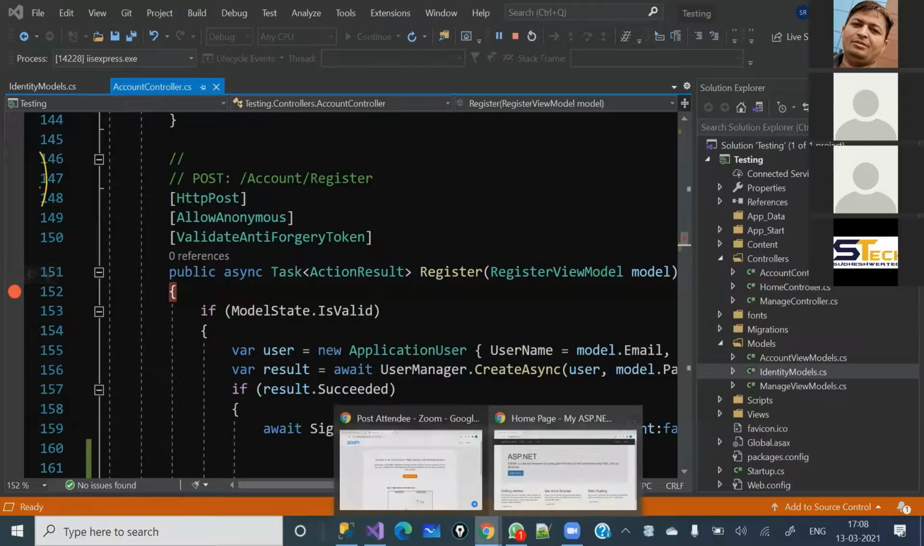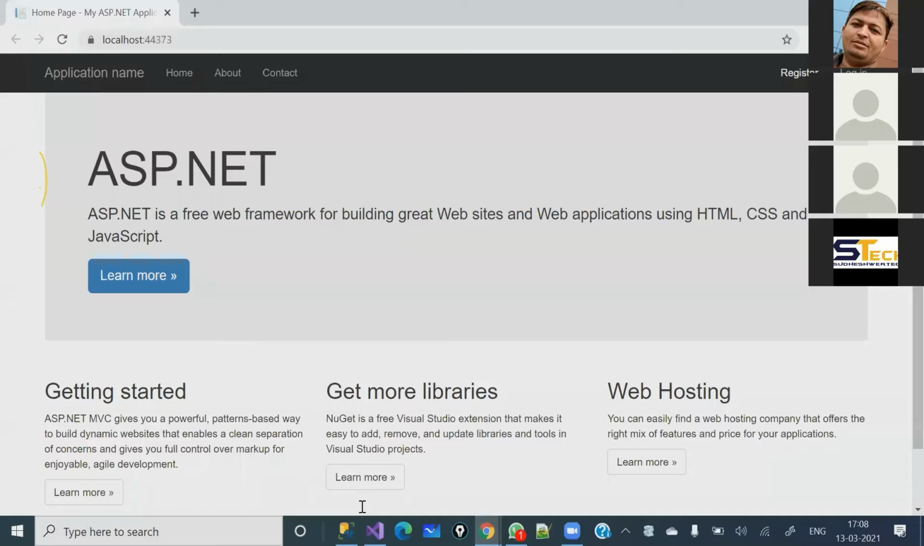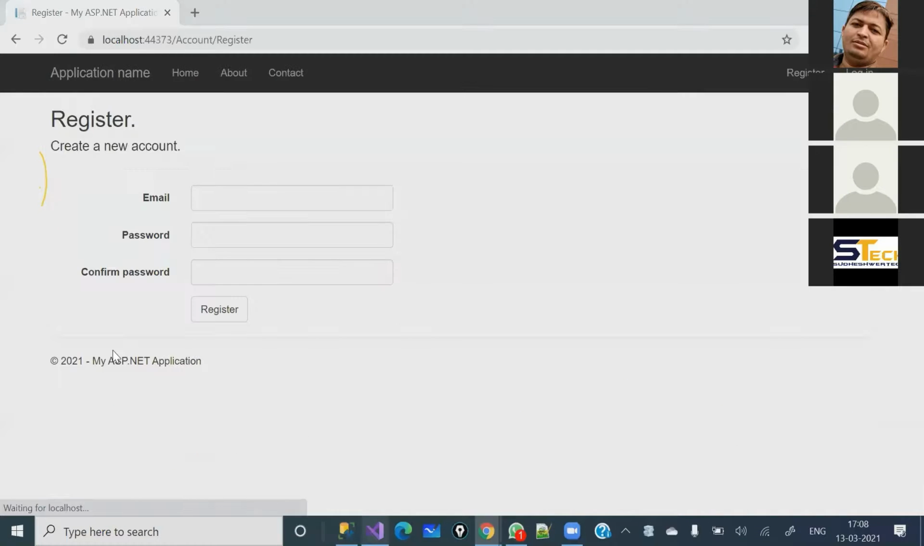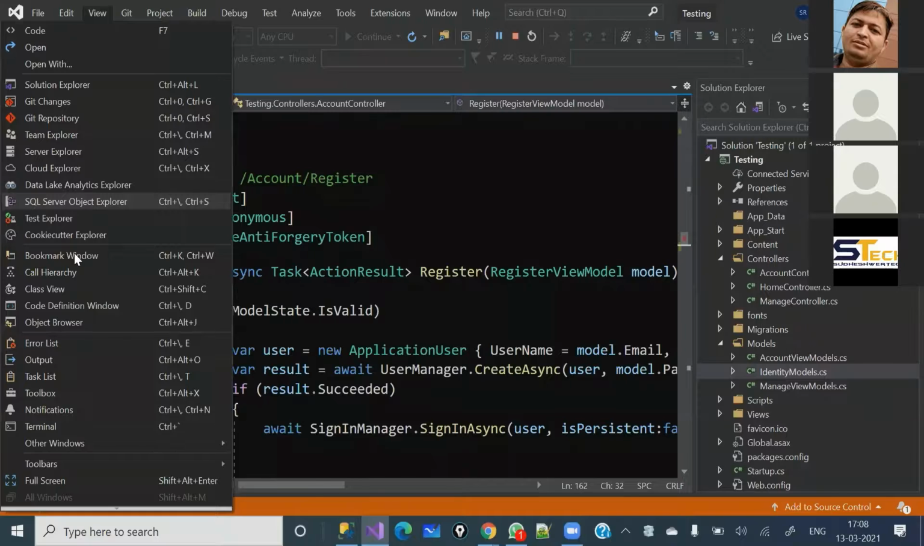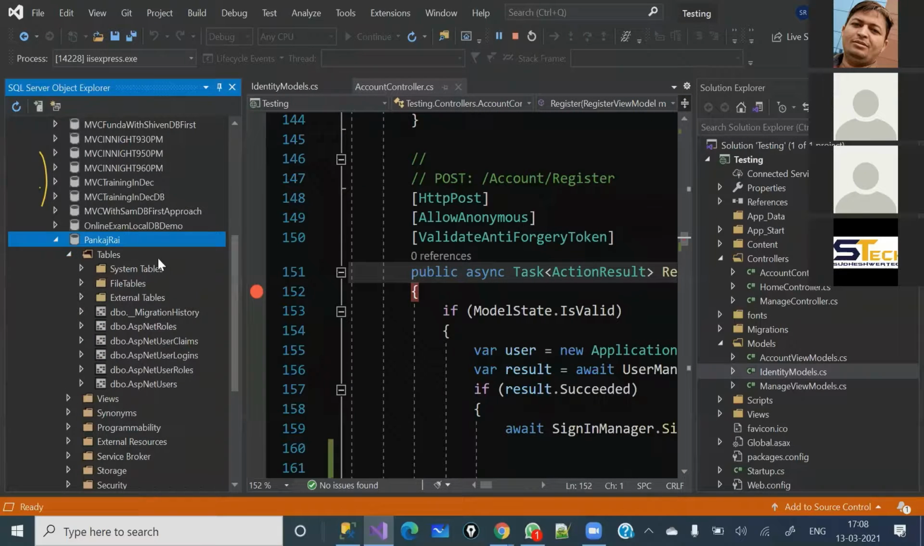So it has been loaded. Now I'm going to click on register, and let me show you the table which I am talking about here. This is the table where you will get the first entry.